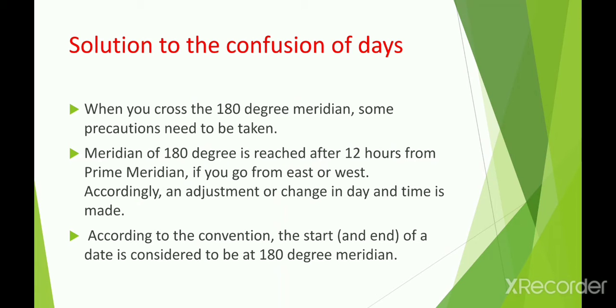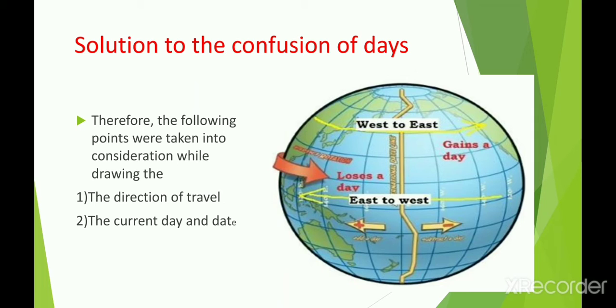According to convention, the start and the end of a date is considered to be at the 180 degree meridian. What does the 180 degree meridian mean? It is the international date line. The line drawn opposite to the Greenwich prime meridian is called the international date line.